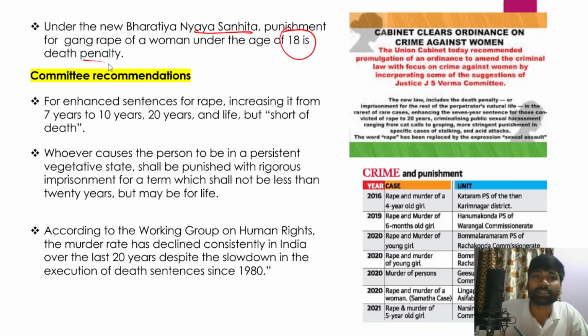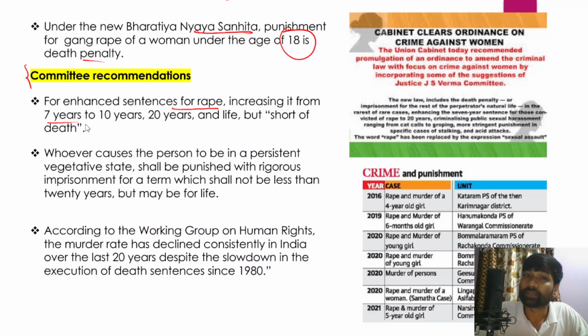In fact, the Justice Verma Committee made several recommendations when it was appointed after the brutal gang rape of a paramedic in Delhi. It recommended enhanced sentences for rape, increasing it from 7 years to 10 years, and for more serious cases, 20 years and even life.